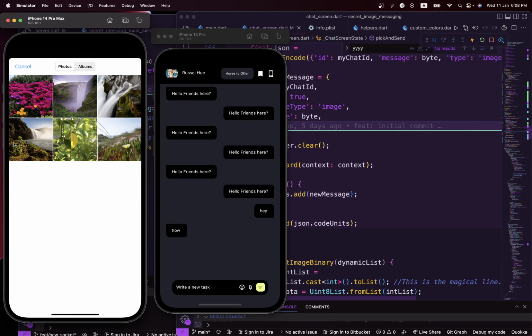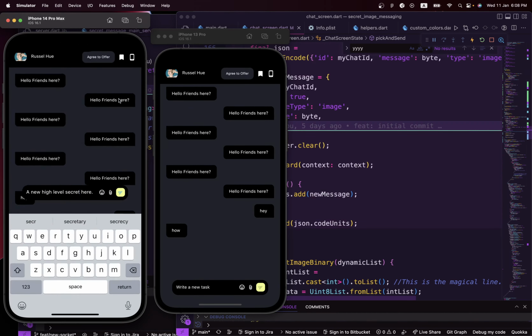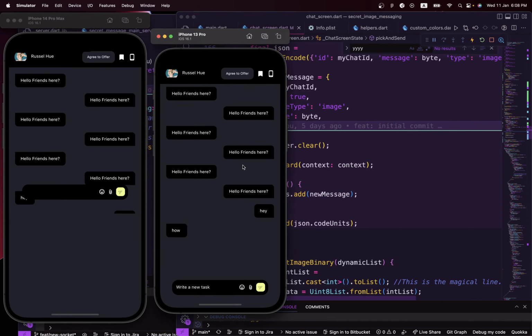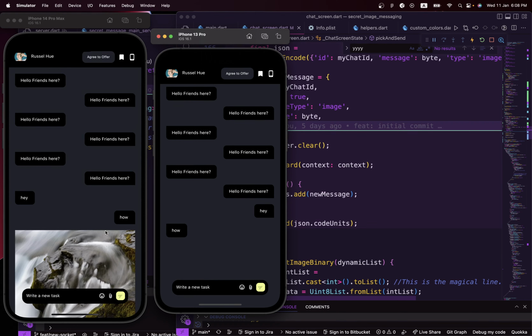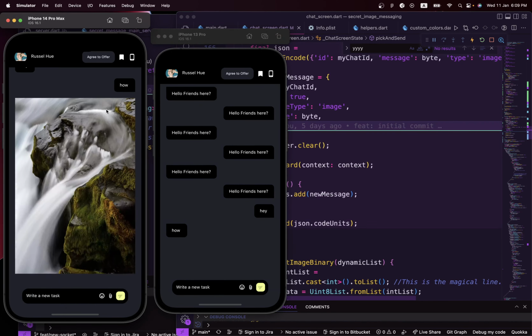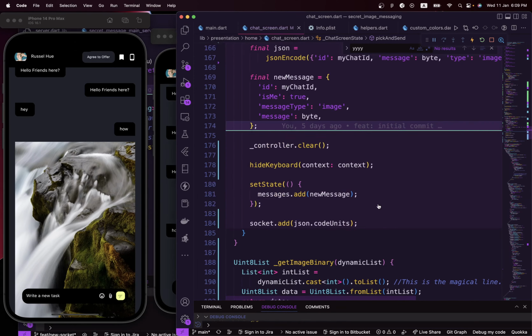Just pick a random image. So I'll just go ahead and pick, which one? Just pick this. Okay, yeah. So this is the image you picked.